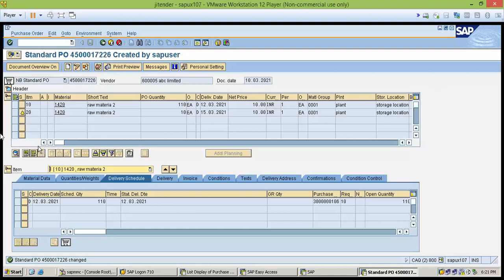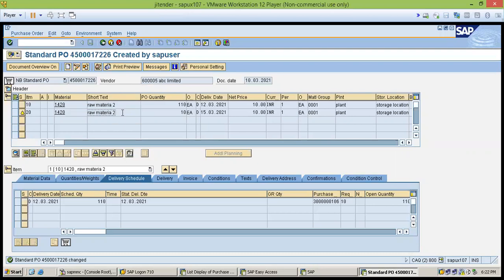So we have covered our request. The first process is PR creation. This is an internal document request for the purchaser to buy the material and services. On the basis of the PR, the purchaser will negotiate with the supplier, raise the PO and provide that PO to the supplier.